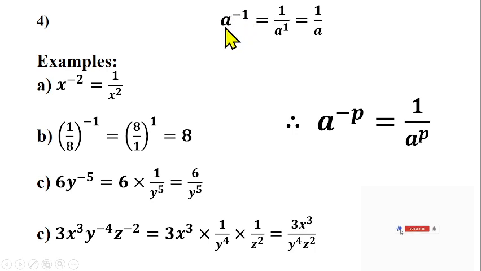Now, I want you to understand one thing, that we are still having an index, a number with base and power. The a is the base, and minus 1 is the power. And this base you are seeing here, this a, it literally means a over 1.